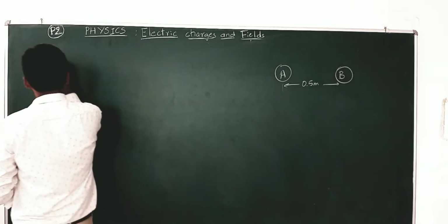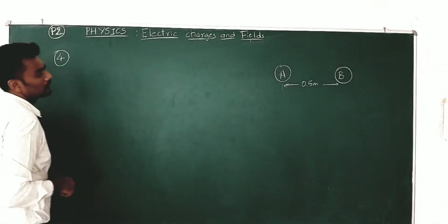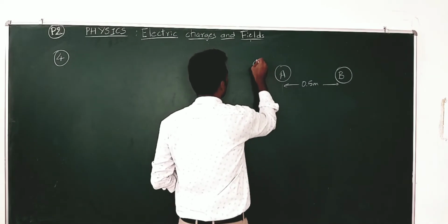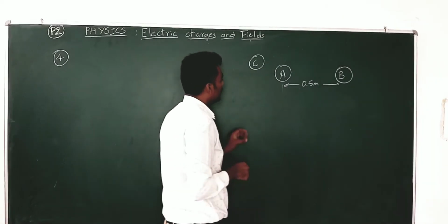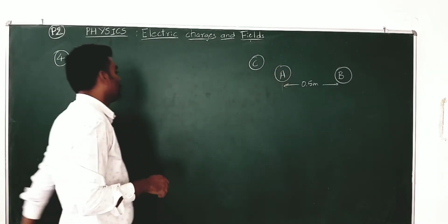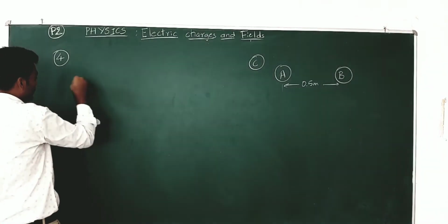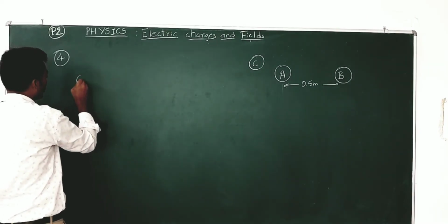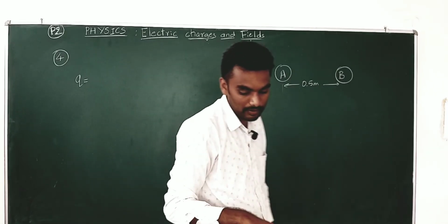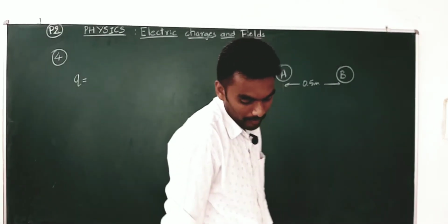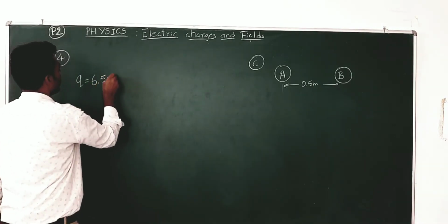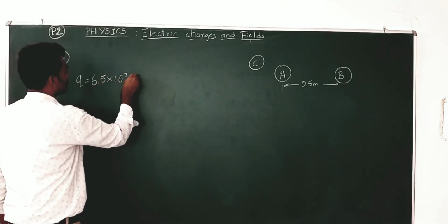Now, question 4, a similar sphere, let us call that C, is brought in contact with A first. So, what is the charge on A first, which is given in the previous problem? The charge on sphere A as of the previous problem is 6.5 into 10 to the power of minus 7 coulomb.